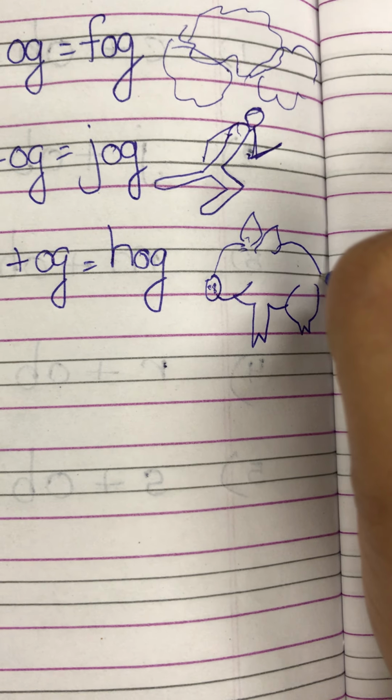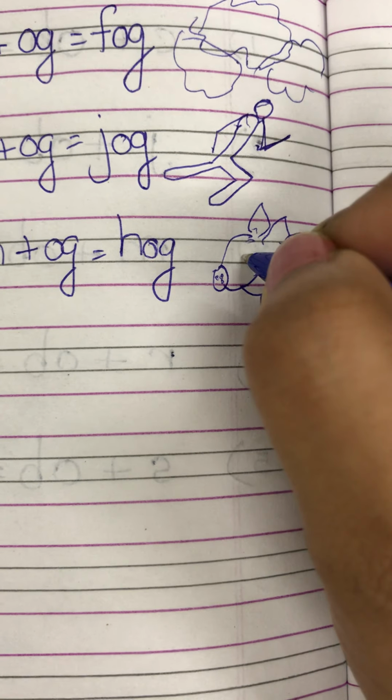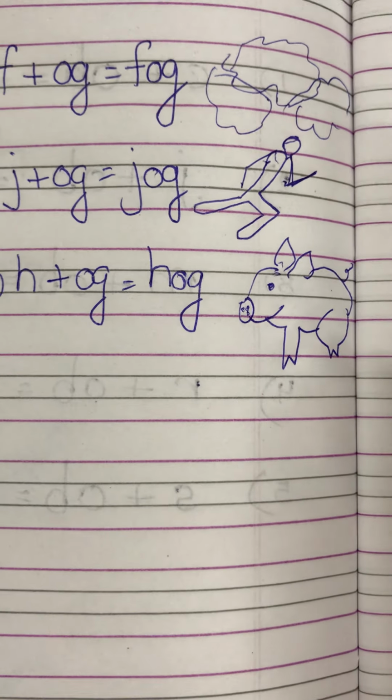And you all have to draw the pictures yourself. Okay. So this is a picture of a pig. It is a hog.